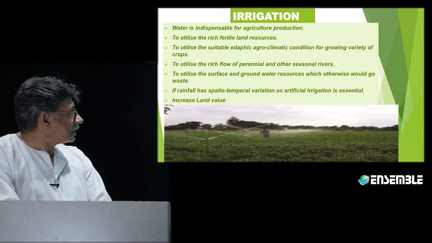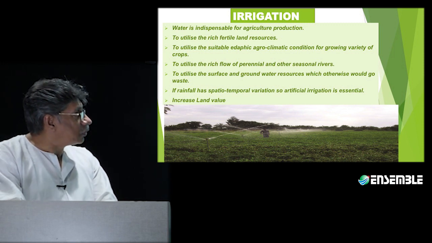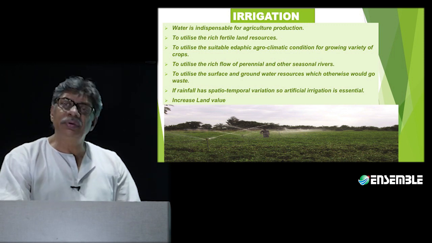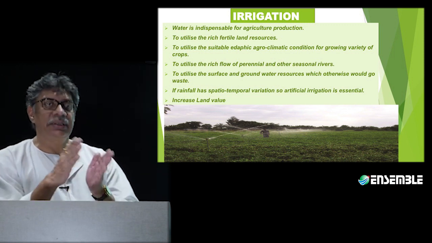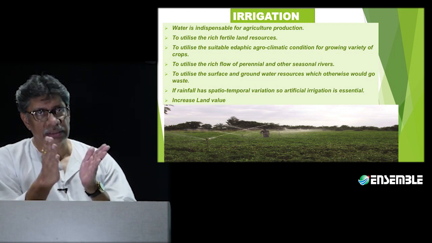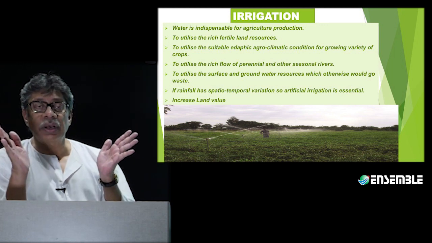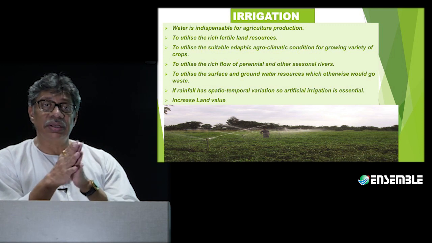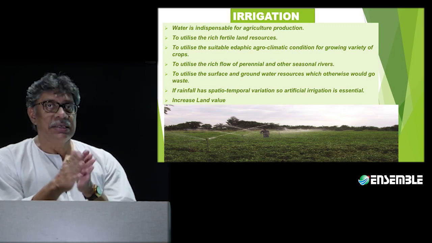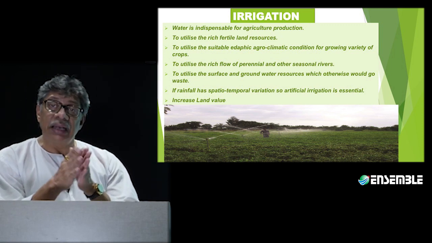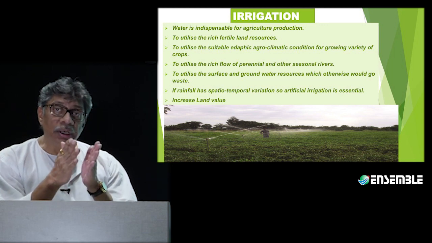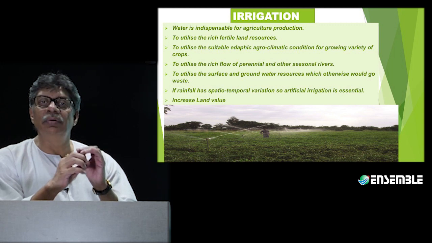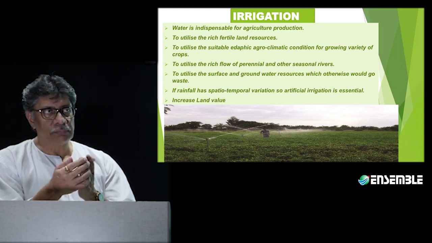Then the third factor is to utilize the edaphic and agroclimatic conditions for growing a variety of crops. What we are talking about is edaphic conditions, that is the plant conditions. We have different types of agroclimatic conditions, and in them, whatever is going to work or function is going to be workable only with the availability of water.